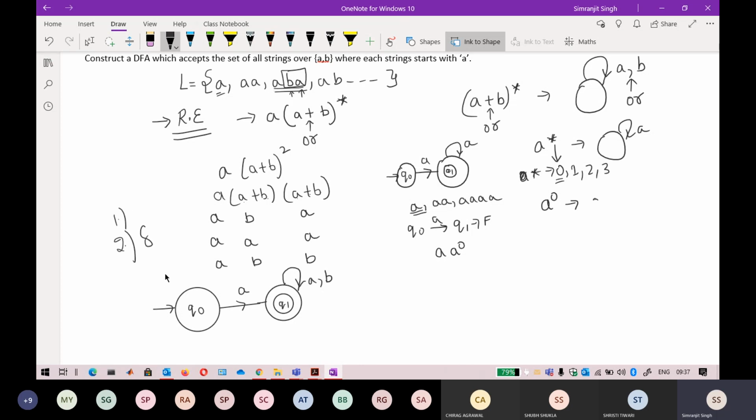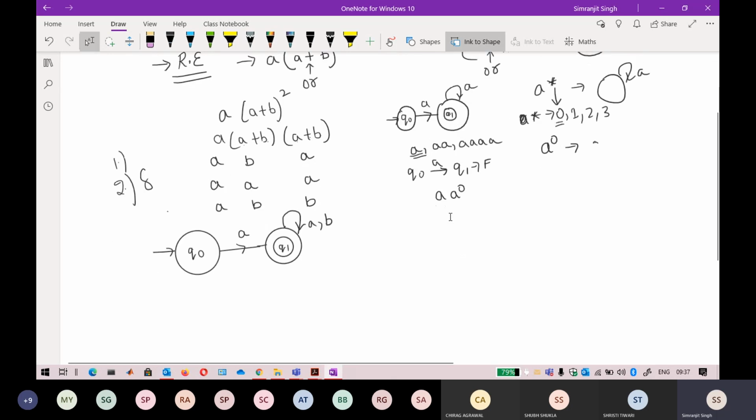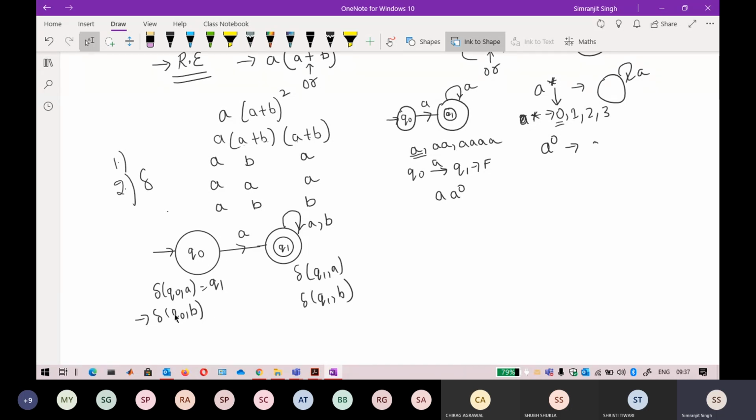The second step is to check the transition symbol. Transition Q node A has to be defined, transition Q node B has to be defined. In the same way, transition Q1 A has to be defined, transition Q1 B has to be defined. On Q node A, it is going towards Q1, but B is not defined. So keep in mind, we didn't define B here.